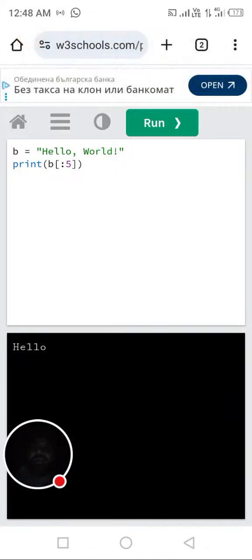So b of it will accept from character 0 till, dear students, 5, and 5 will not be part of it. It will only include the fourth position character in the string. Here it is, hello. You can see it in the black window below. I hope you got it.